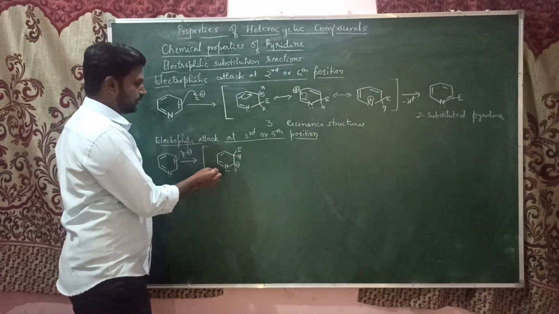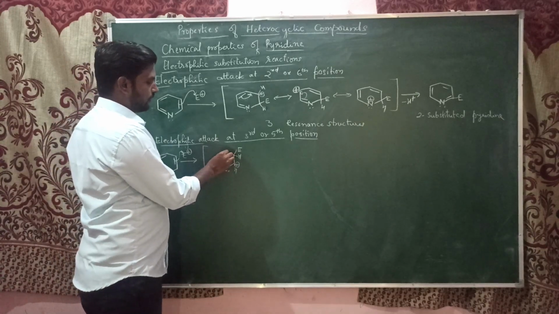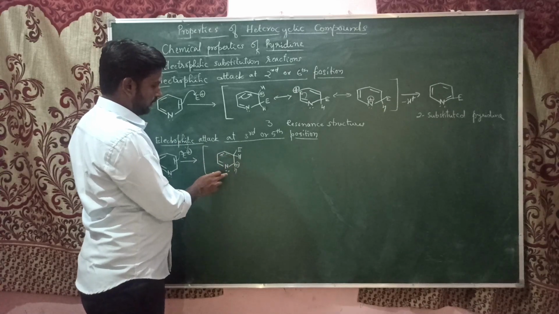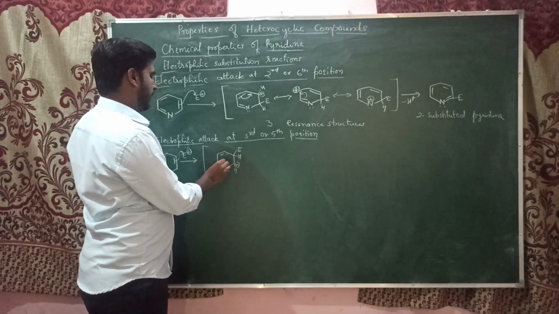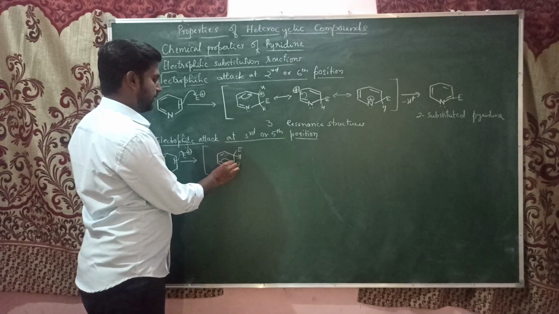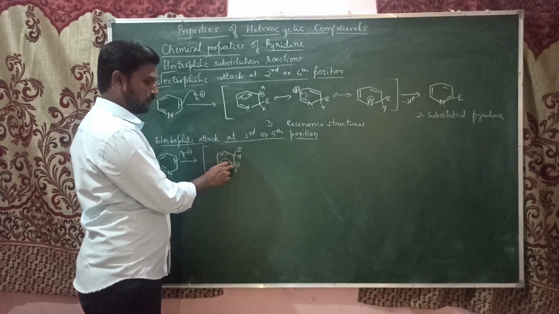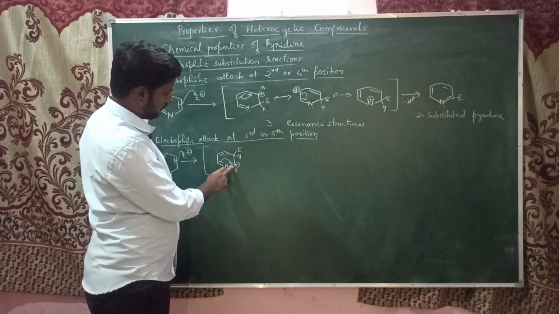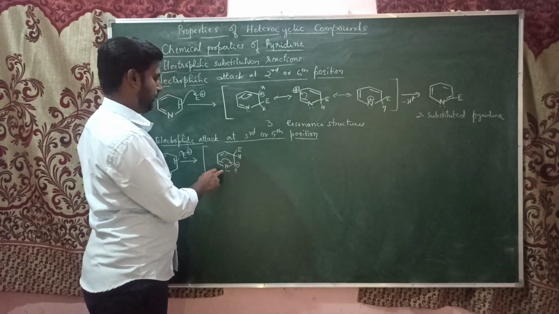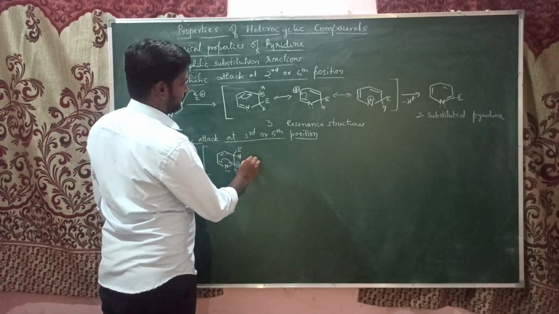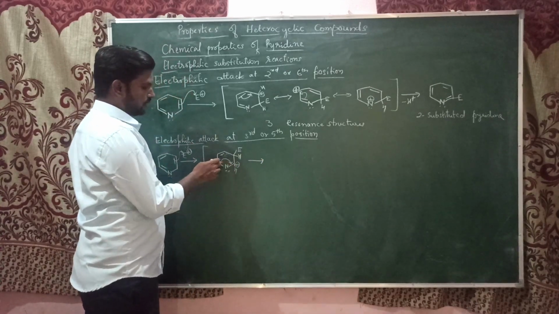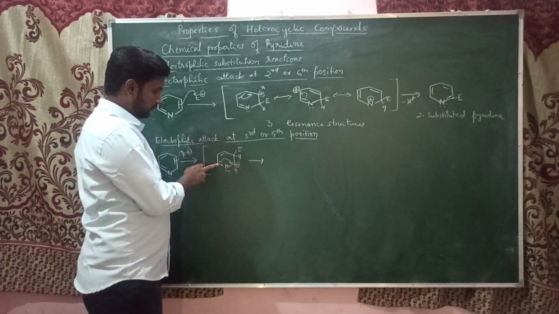Let us see its resonance structure. This pair of electrons will shift here, forming a double bond, and the positive charge will come over on the nitrogen atom. Let us see that. No, not the positive charge, sorry. The positive charge comes over at this carbon.